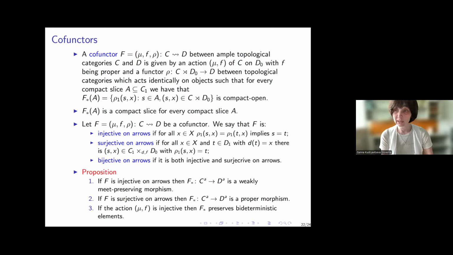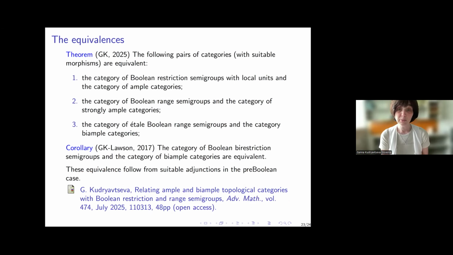And finally, having described both objects and morphisms, I'm ready to present the main result. The following pairs of categories with suitable morphisms are equivalent. The category of Boolean restriction semigroups with local units and the category of ample categories; the category of Boolean range semigroups and the category of strongly ample categories. And étale Boolean range semigroups are dual to biample categories. The first point implies Cockett-Garner duality for monoids, trivially.